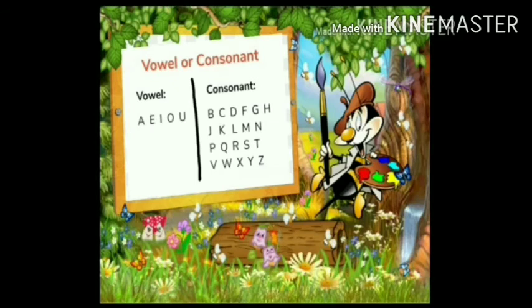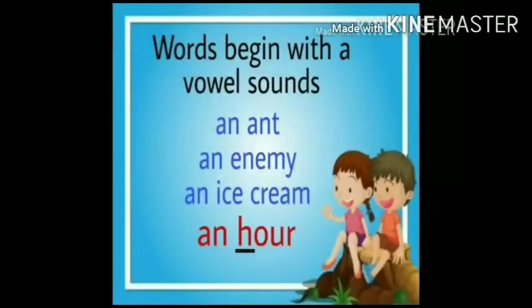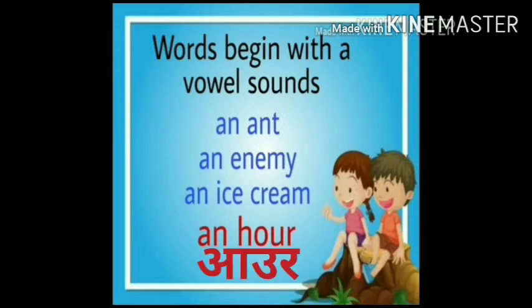Please note, we have to check the vowel sounds and consonant sounds, not the actual letter. Let's look into the examples when we use an before a word. An ant, an enemy, an ice cream, an hour. Notice the word hour. As H is silent, here the word starts with a vowel sound. So, an is used before the word hour.